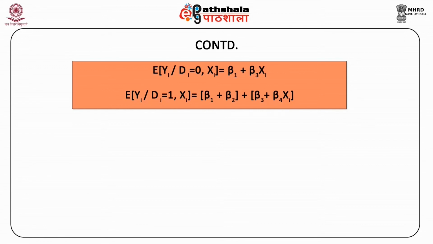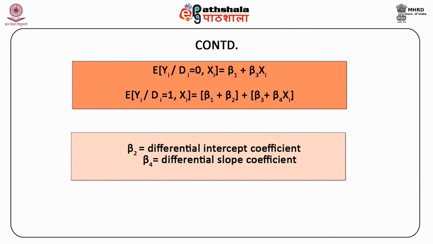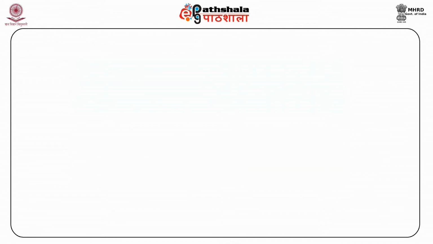In the above equation, beta 2 is the differential intercept coefficient, which we are already familiar with, and beta 4 is the differential slope coefficient. Let us understand what differential slope coefficient is. A very crucial concept in dummy variables is differential slope coefficient.